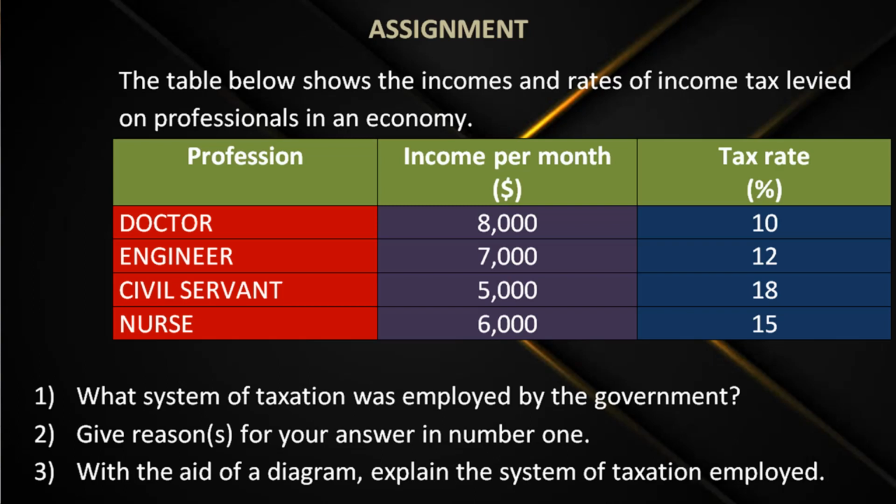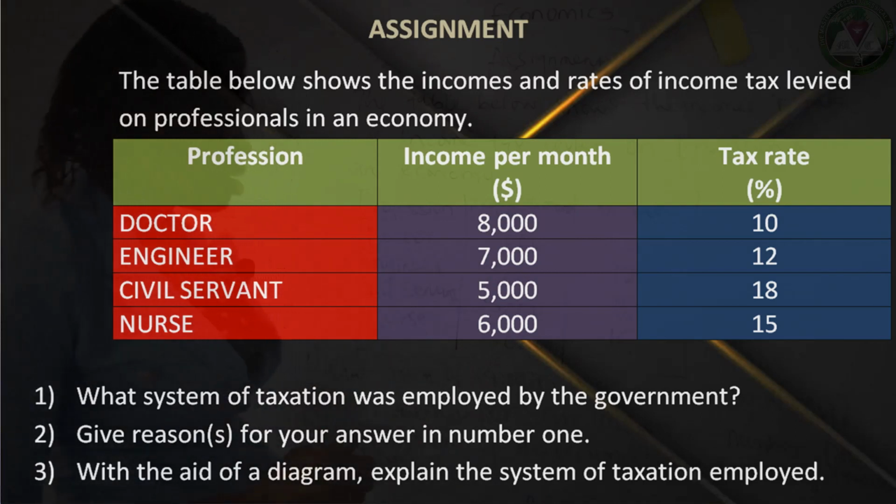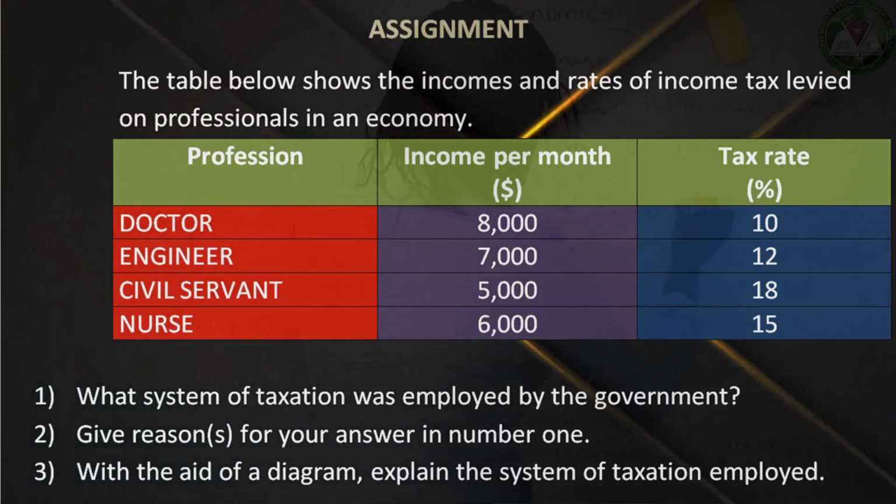So here is the assignment. The table below shows the incomes and rates of income tax levied on professionals in an economy. Look at the table. We have profession: doctor, engineer, civil servant, nurse. These are their incomes per month in dollars. So we have 8,000, 7,000, and the rest. This is the tax rate. We have 10%, 12%, 18%, and 15%. This is in percentage.